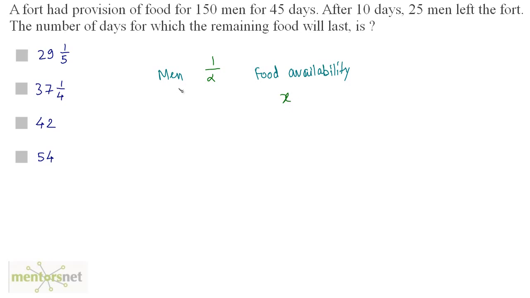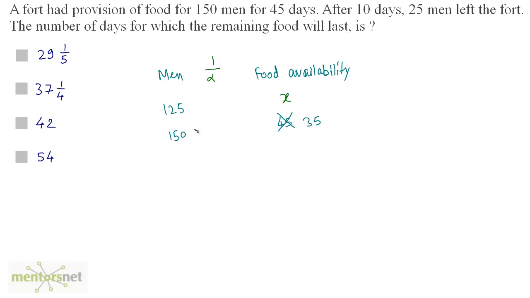Now what is the number of people remaining? Well, 25 men left after 10 days. So 150 minus 25, that is 125 men are there in the fort. Next we have 150 men whose food availability is 45 days. But if you take 45, it is wrong. You should take 35 here. Why? Because 10 days have passed and these 150 men ate for 10 days, right? So the food available is 35 days. After 10 days, the food available will be 35 days. So 150 men, the food available is 35 days.